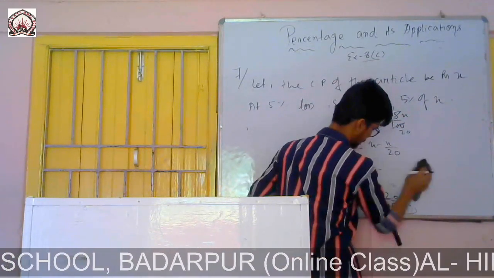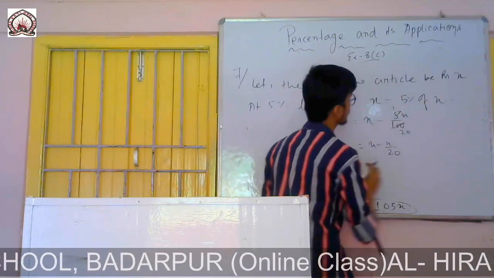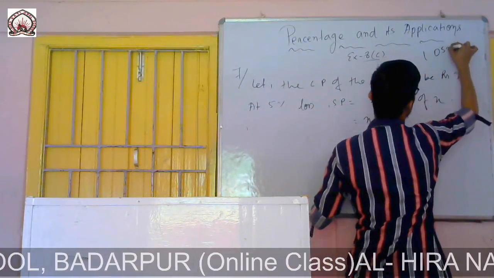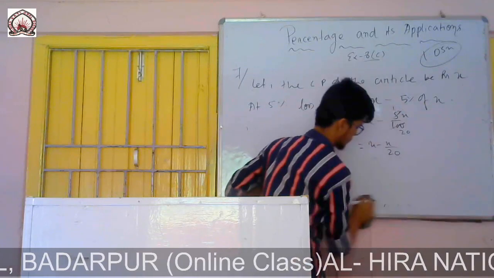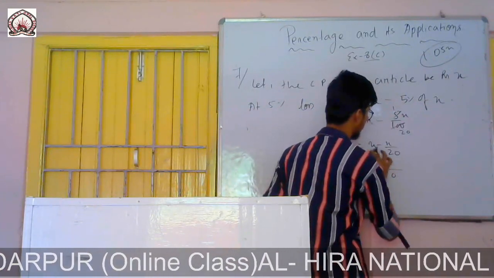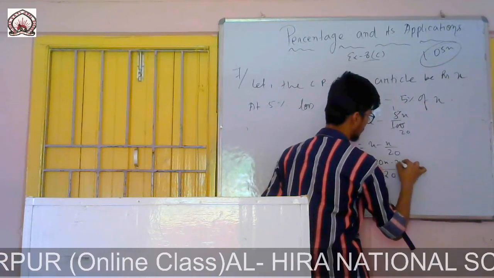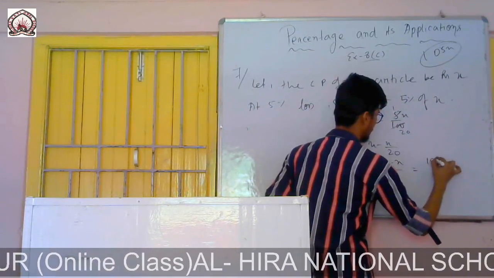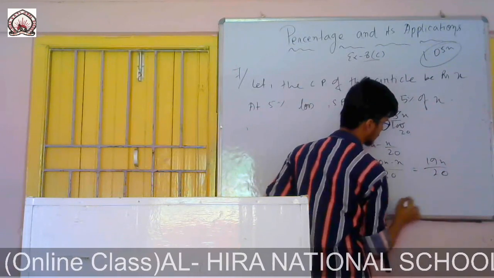If I solve this, the LCM will be 20. 20x minus x will be 19x by 20.